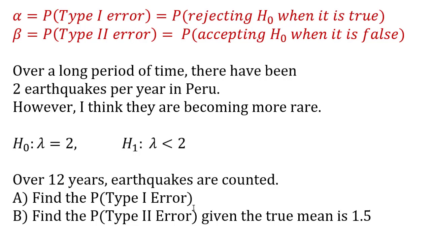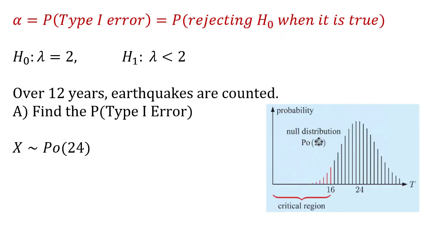So the probability of type 1 error is the probability of rejecting H0 when it is true. So there are 2 earthquakes per year. How many would we expect over a 12-year period? So this question is about rejection region or critical region and acceptance region. The critical region or rejection region is every situation in which you would reject the null hypothesis.